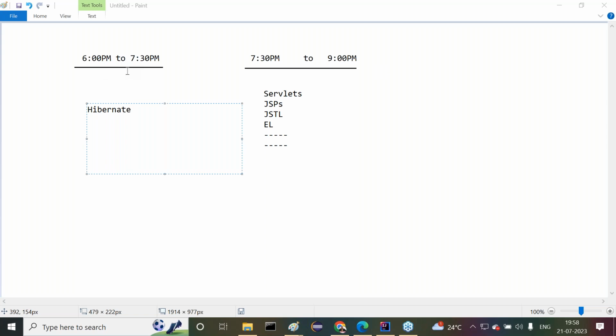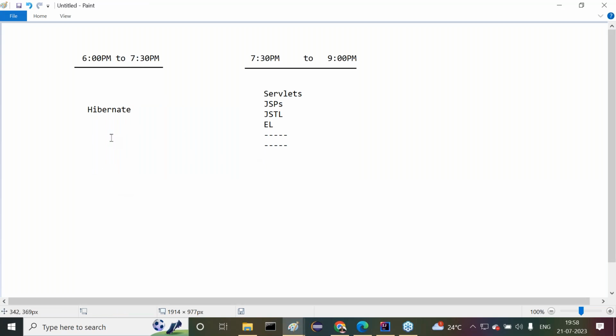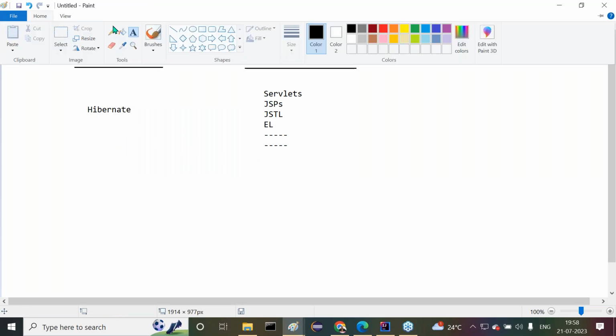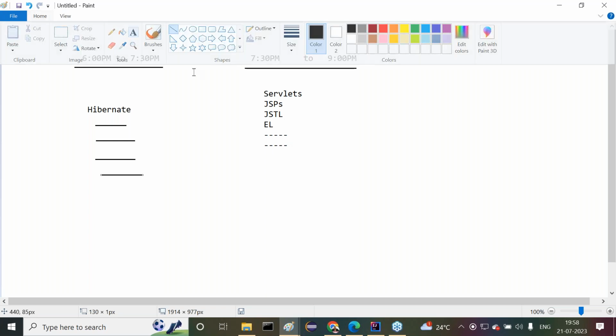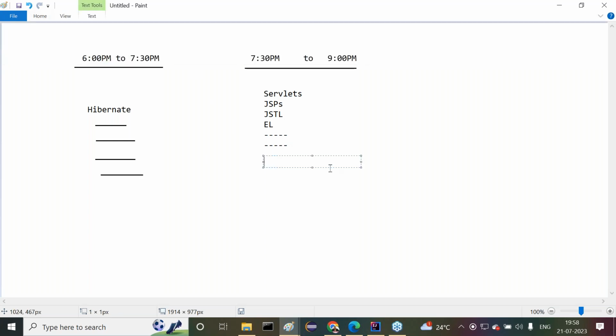Okay, Chinni, right. Understand it clearly. Then after this, what is the point I'm telling? Whenever it is going on like this, here I'm going to start advanced Java, the servlets and JSPs, JSTL and expression language. When these are completed, I'm going to start the Spring framework.